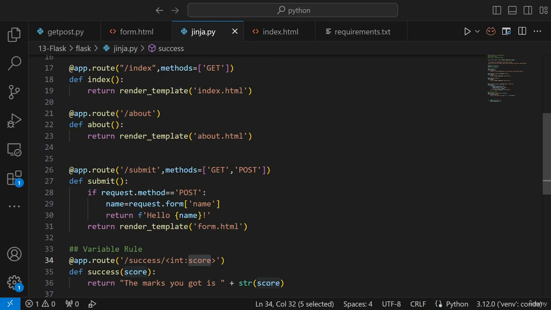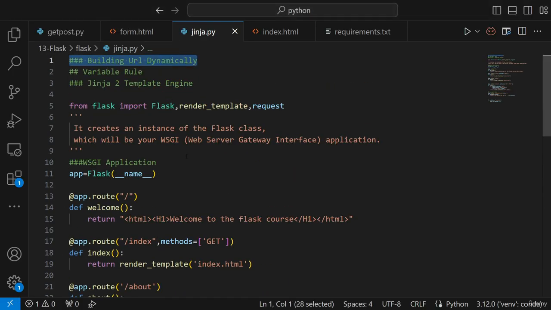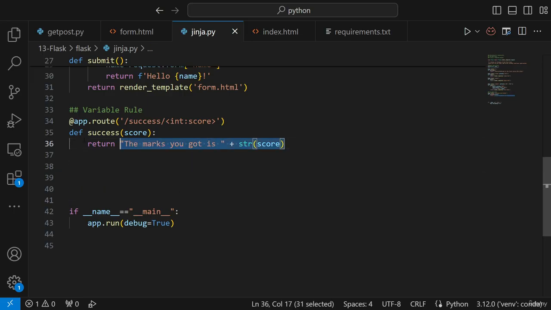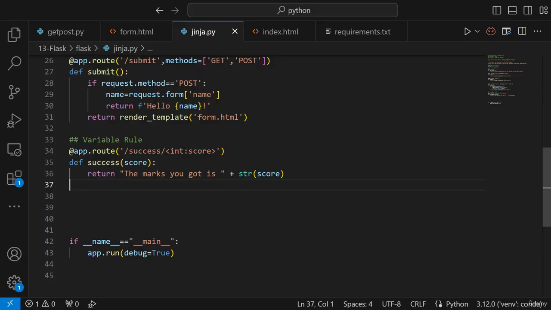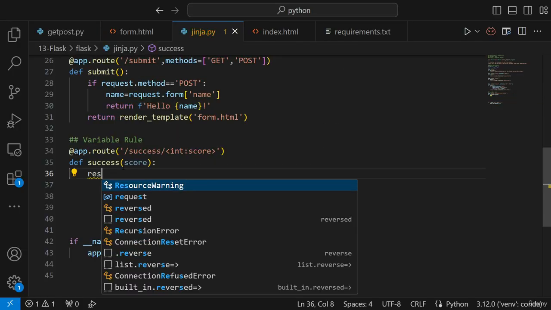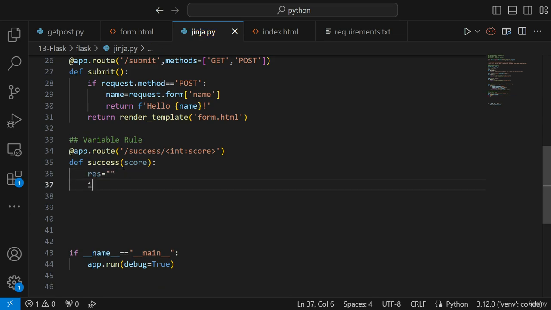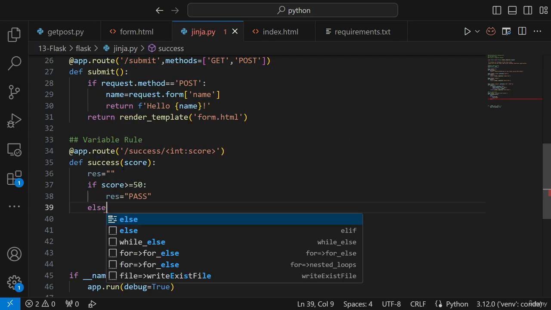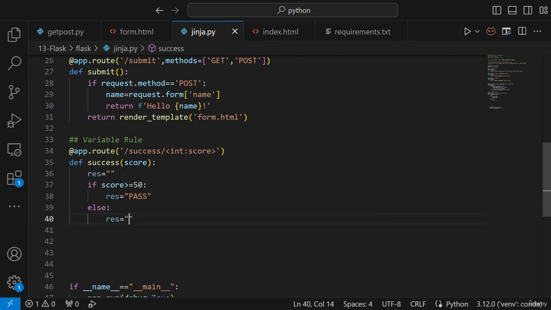Now let's go ahead and talk more about building URL dynamically. These are some small topics, but building URL dynamically is very important. Now I will go ahead and create this particular variable, and here I'm giving the score. Let me write one condition. Let's say I create my result, and I'll say, if score is greater than or equal to 50, make the result equal to pass. This is my condition. Else, result is equal to fail.